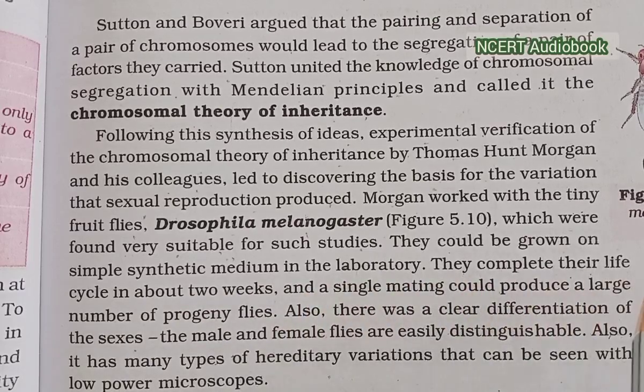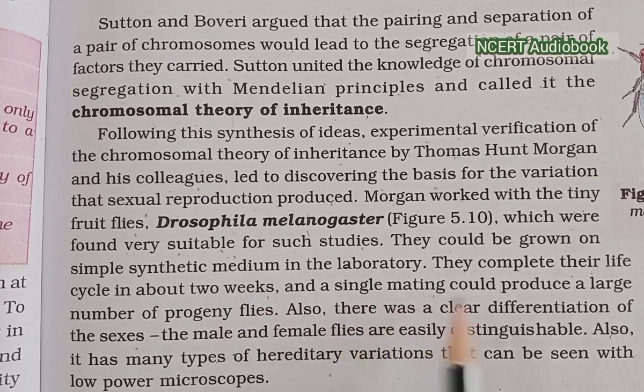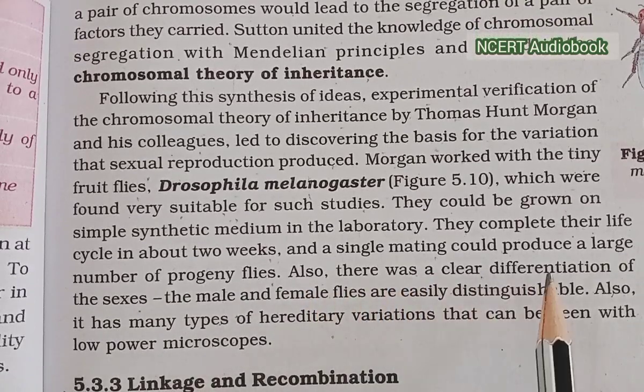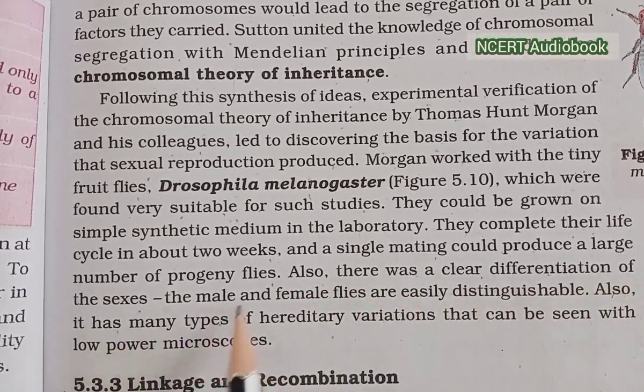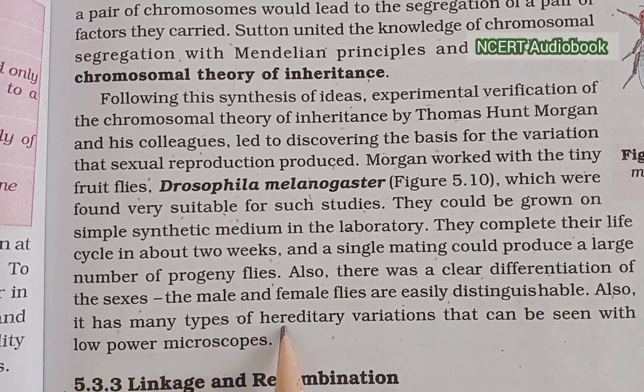They complete their life cycle in about two weeks, and a single mating could produce a large number of progeny flies. Also, there was a clear differentiation of the sexes. The male and female flies are easily distinguishable. Also, it has many types of hereditary variations that can be seen with a low power microscope.